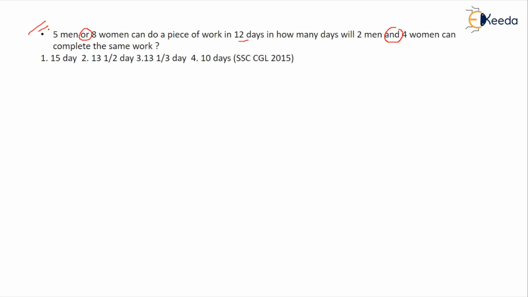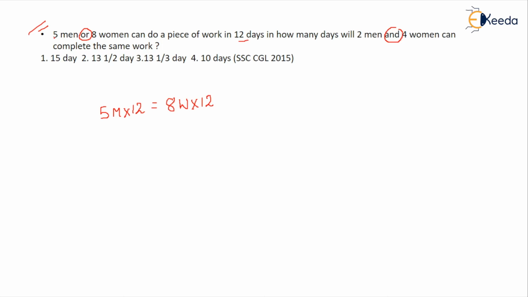That means 5 men can do the same work in 12 days, which is equivalent to 8 women doing the same work in 12 days. Means whatever work 5 men can do in 12 days is equivalent to what 8 women can do in 12 days. This is the simple meaning of this.